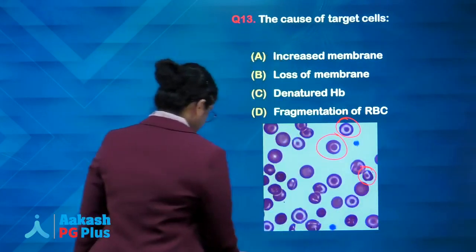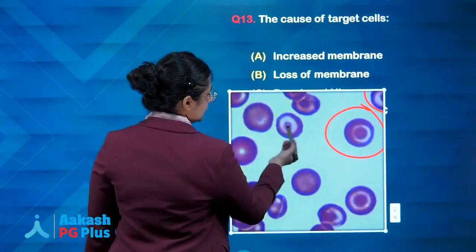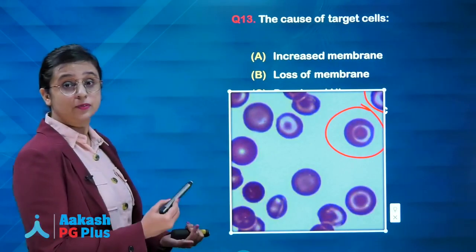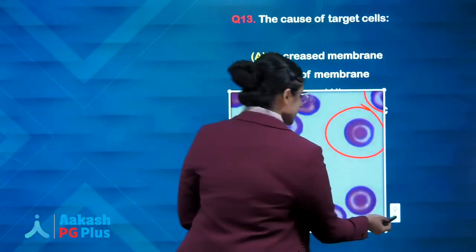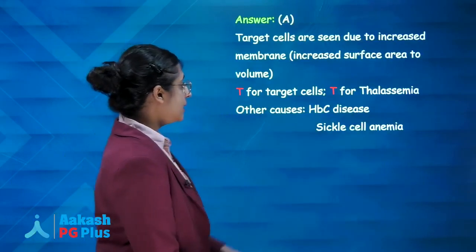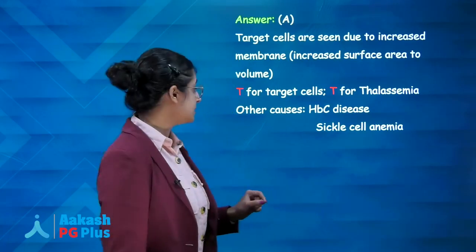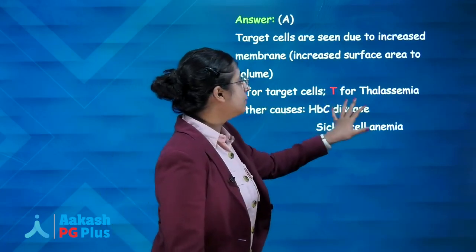The typical target cell appearance we have already discussed. T for target cells, T for thalassemia. Is it only seen in thalassemia? No, it is also seen in other hemoglobinopathies, hemoglobin C disease and sickle cell anemia, but the most frequently asked is T for target cells, T for thalassemia.